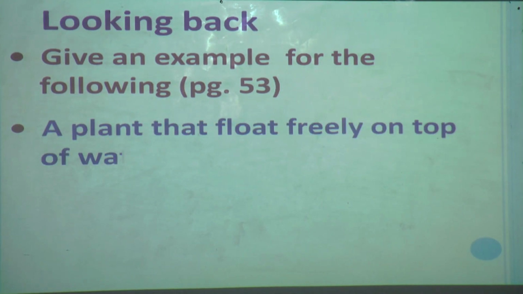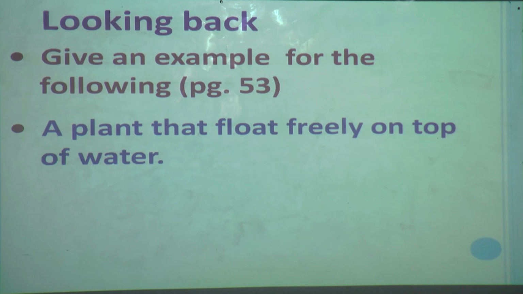Now we will look back again. We will do one exercise. All students have to open their Canopy textbook. In the Science part you have to open page number 53. Yes, everybody open it, take a pencil along with you. You have to solve this exercise with a pencil.